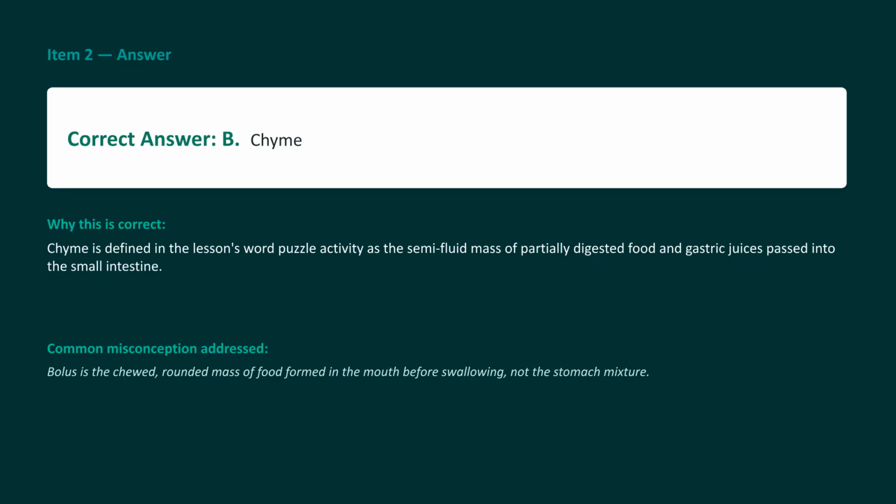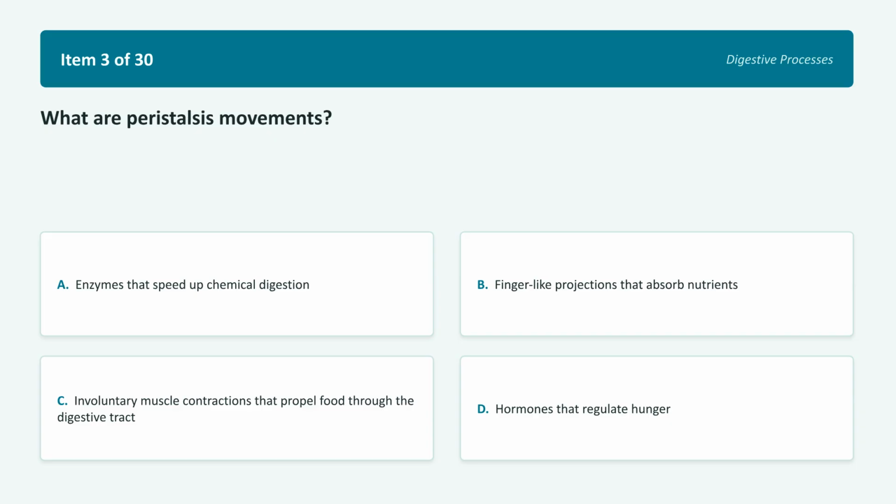The correct answer to item 2 is B, chyme. Let's break this down. Chyme is that specific semi-fluid mixture of food and gastric juices that gets created inside your stomach. A common mistake here is confusing it with choice A, bolus. Remember, a bolus is the rounded mass of food formed in your mouth before you swallow, not the mixture found later in the stomach.